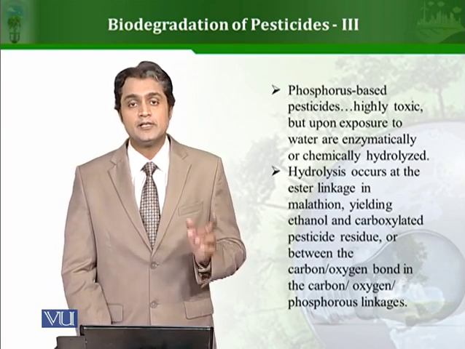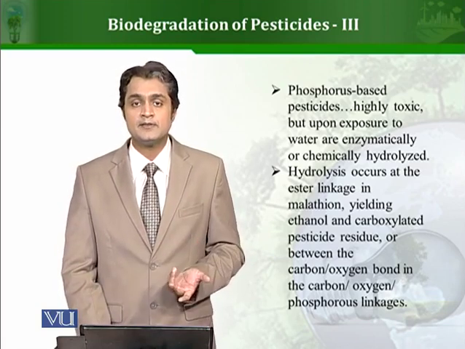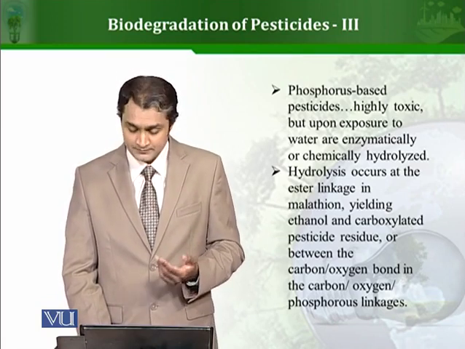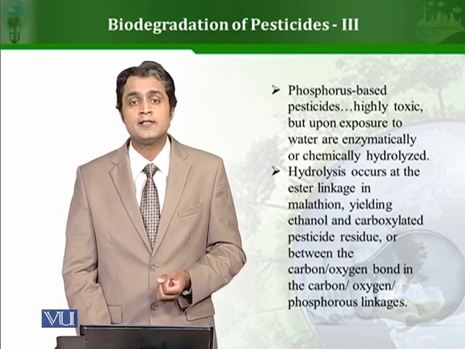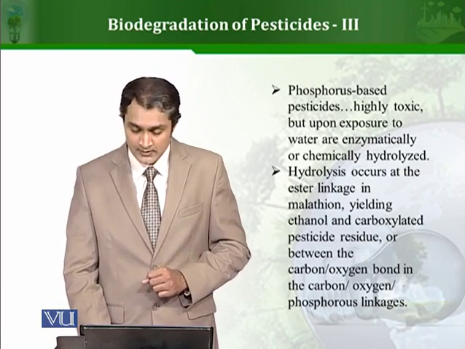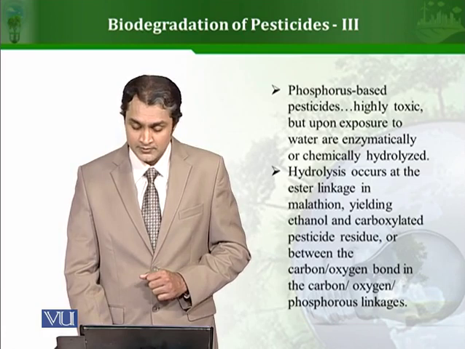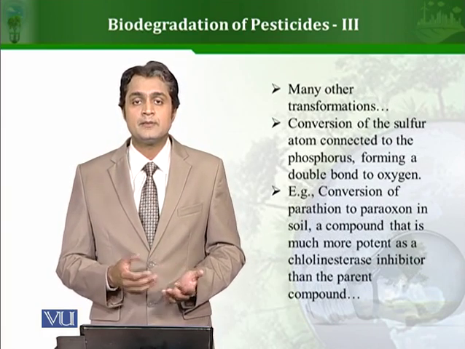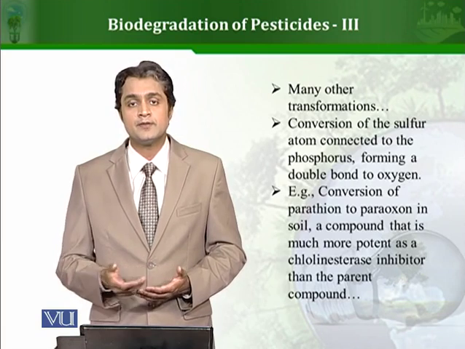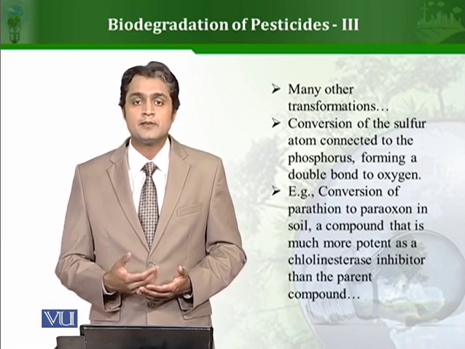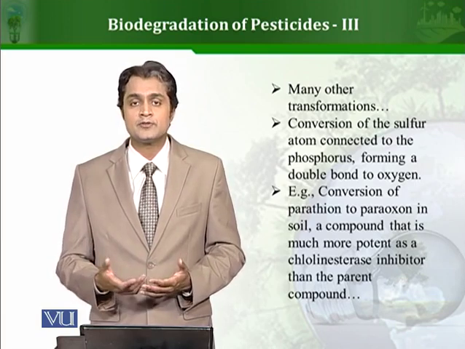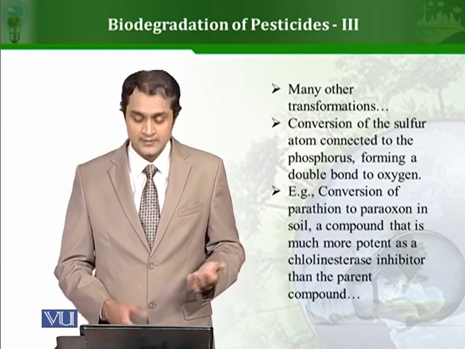So depending on the type of this pesticide compound structure and depending on the availability of the different enzymes, different types of reactions can occur at different points on the chemical structure of the compound. So many other transformations can also happen. Sometimes these transformations, as we said in our previous lessons, can result in an end product which is less toxic. However, sometimes otherwise can also happen.